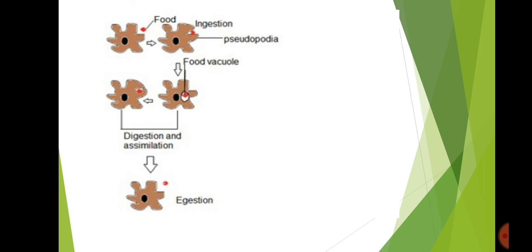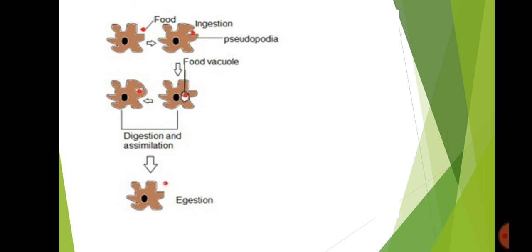The undigested waste remains in the food vacuoles. Next is assimilation. The food entering the cytoplasm is used for energy, growth, maintenance and multiplication. This is called assimilation. Excess food is stored in the form of glycogen or fat.